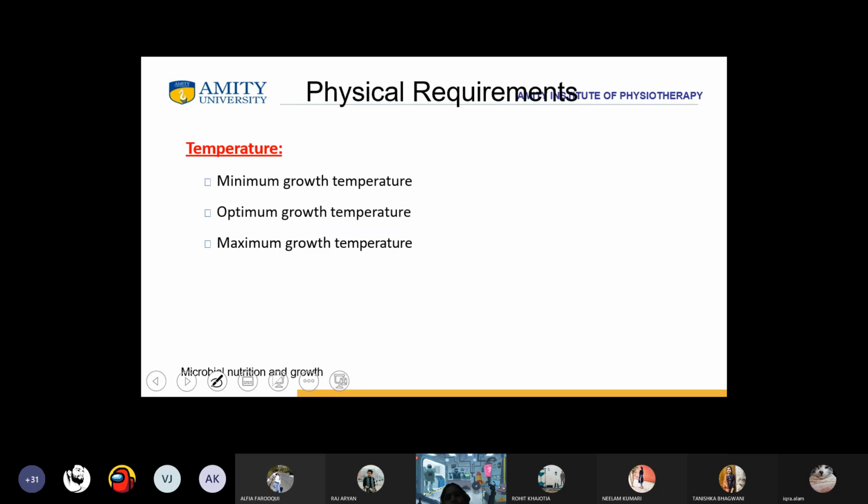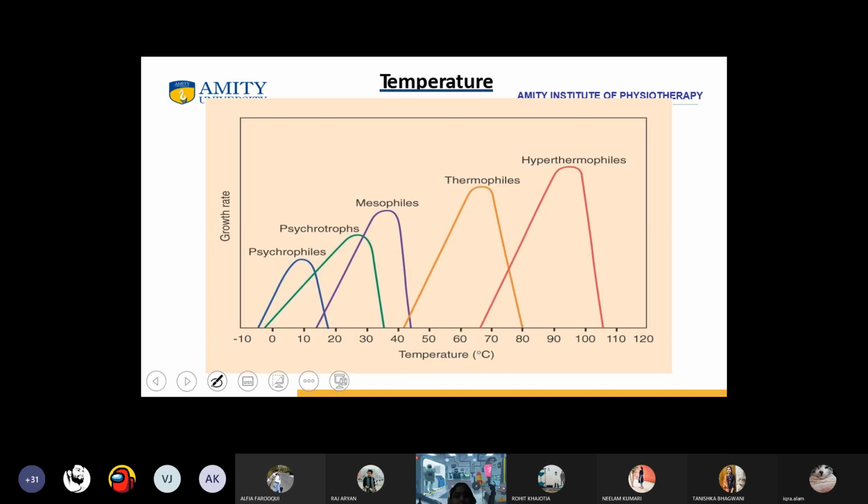Now one by one we will discuss each and every variable. The first physical requirement is temperature. There can be three things: minimum growth temperature, optimum growth temperature and maximum growth temperature. See, this is the growth rate, this is the temperature. They are telling about psychrophiles, psychrotrophs, mesophiles, thermophiles, and hyperthermophiles. At this particular temperature, they are growing.